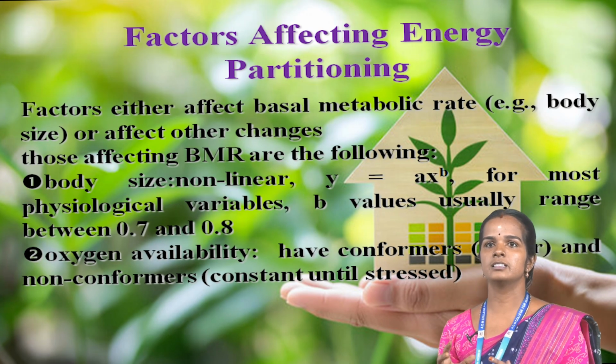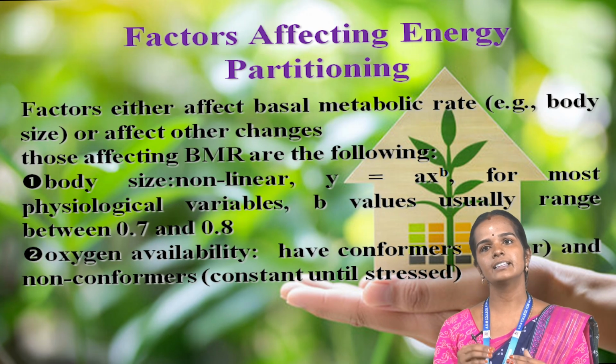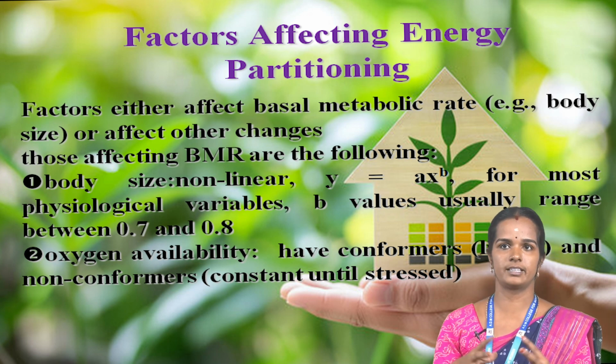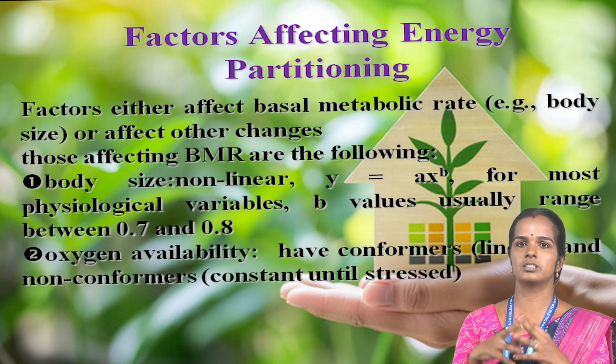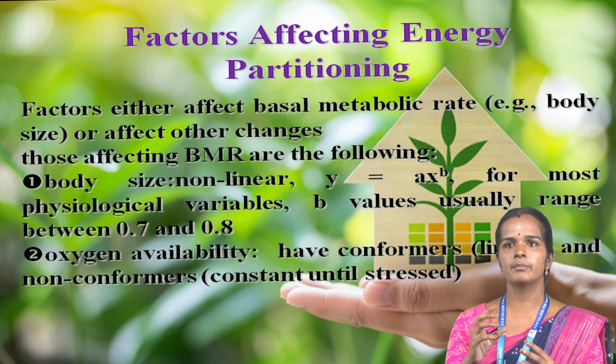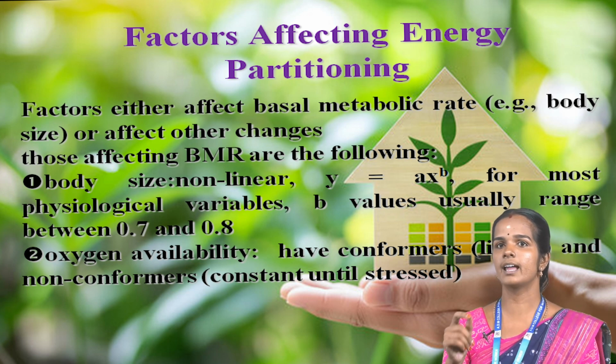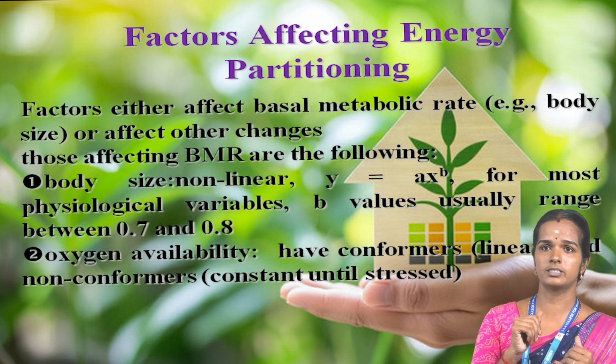Factors affecting energy partition either affect basal metabolic rate, BMR, for example body size, or affect the changes. Those affecting BMR are the following: first, body size, and second, oxygen availability. First of all, body size.